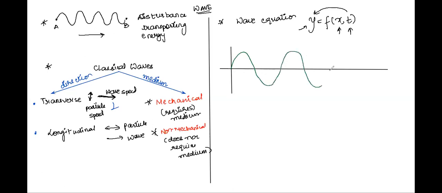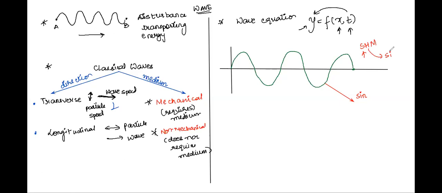What does harmonic mean? Can you tell all of us? Harmonic is sine or cos. Anything which happens in terms of sine or cos is called harmonic. Remember, I told you all, simple means constant amplitude.